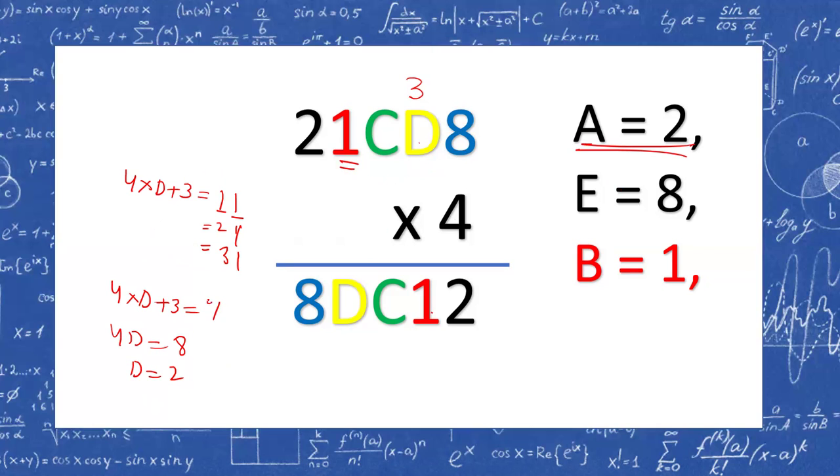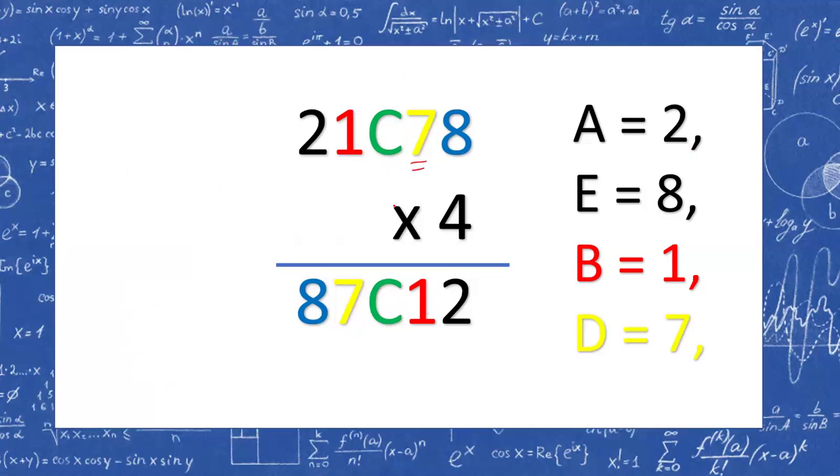If we take 21, 21 minus 3 is 18, and this will not be a whole value, not possible. And if we take 4D plus 3 is 31, we'll get 4D is 28 and D is equal to 7, which is possible. The value of D comes out to be 7. So this is also 7. And how we got this? 4 8s are 32, carry 3. 4 7s are 28 plus 3 is 31, carry is 3. So another digit we have got, the value of D as 7.